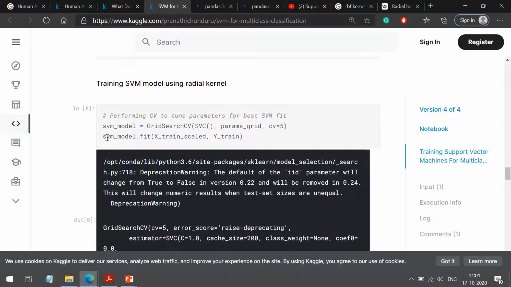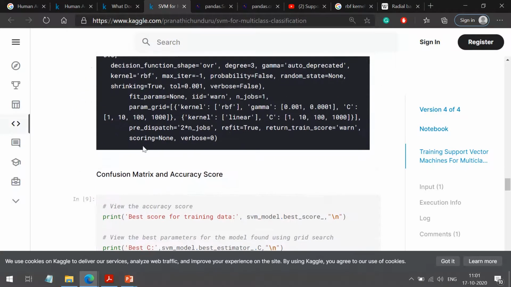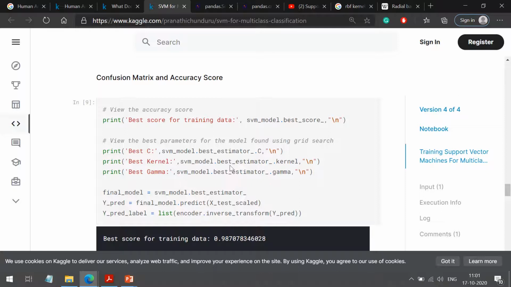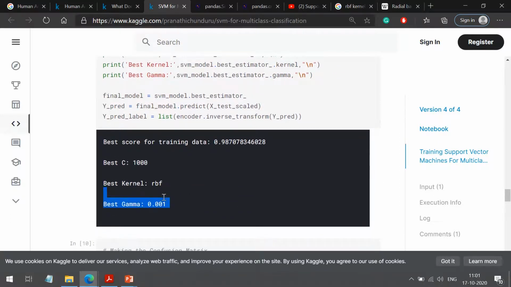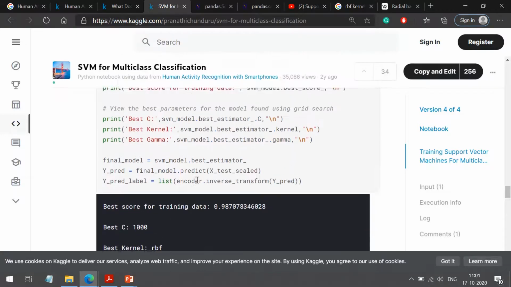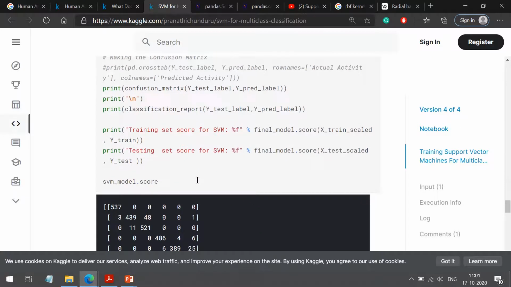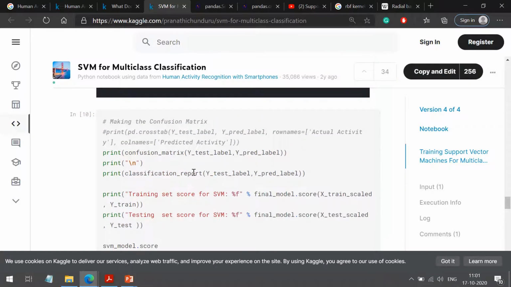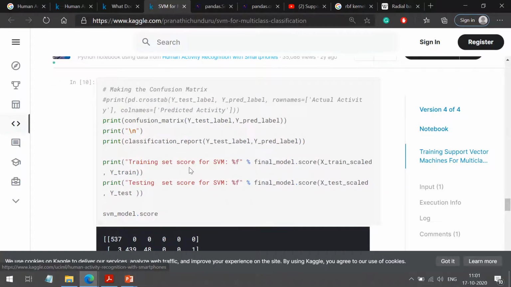So this SVM model is our generated model, and in order to get the values of those parameters, I am using this best estimator, kernel, and gamma. These are the values obtained after cross validation. Then the best part, that is evaluation of our model.